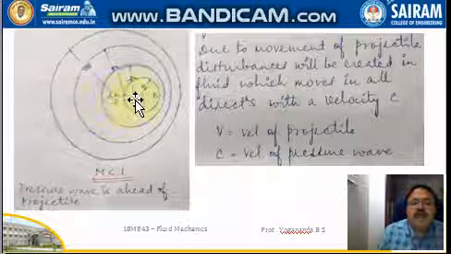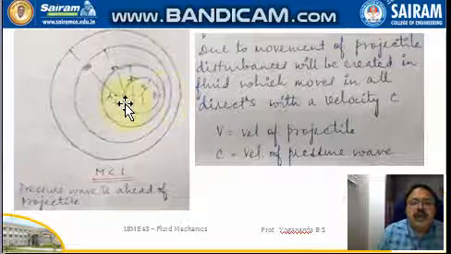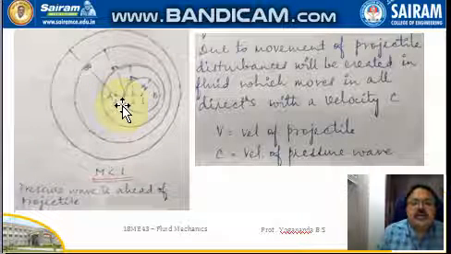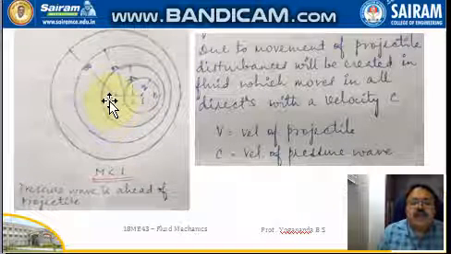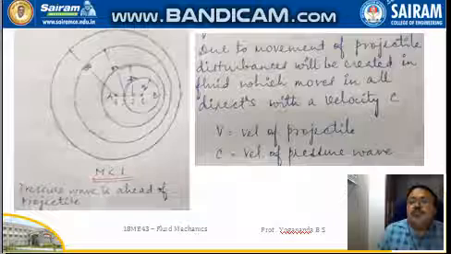So if we have 4 points from A to B, the projectile takes 4 seconds to move from A to B.